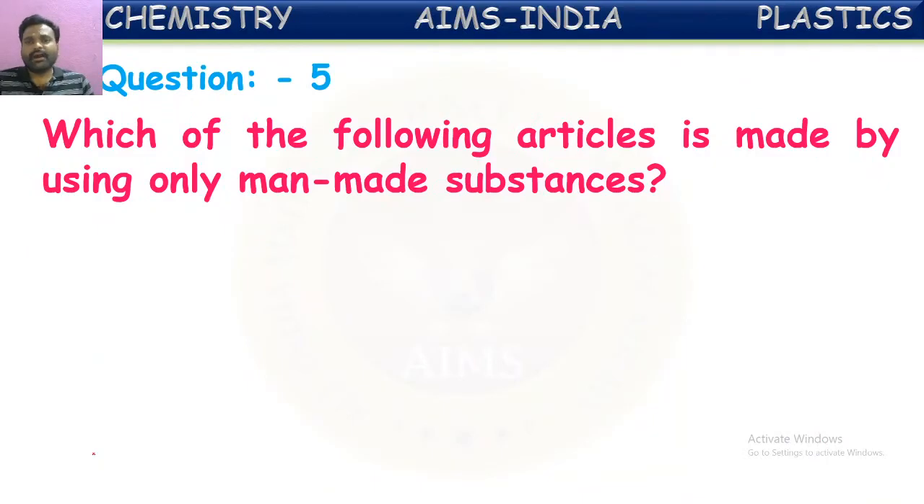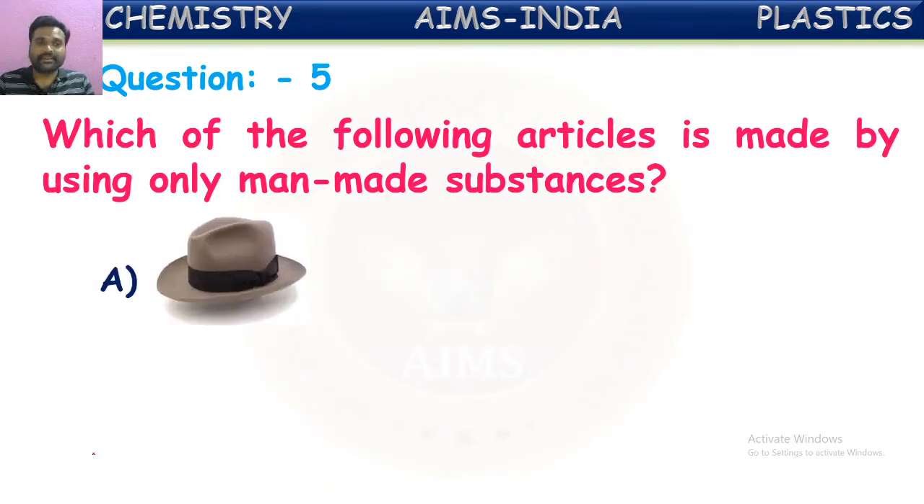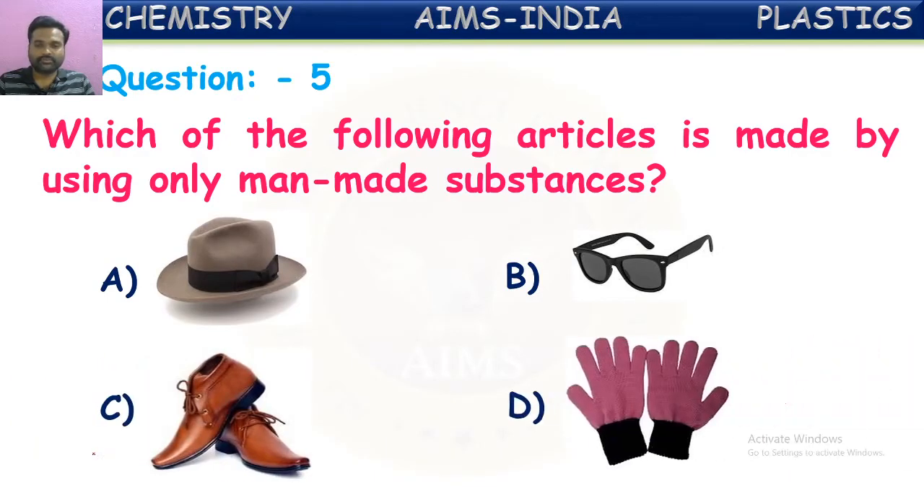Which of the following articles is made by using only man-made substances? Let us see the objects given here. A hat, spades, shoe, gloves. If you observe these, they are asking for the object which is made up of only plastic items or only man-made substances. If you see the hat, it is made up of cloth or it might be prepared from certain natural objects like cloth, wool or cotton. Jute also is used in making of hats.